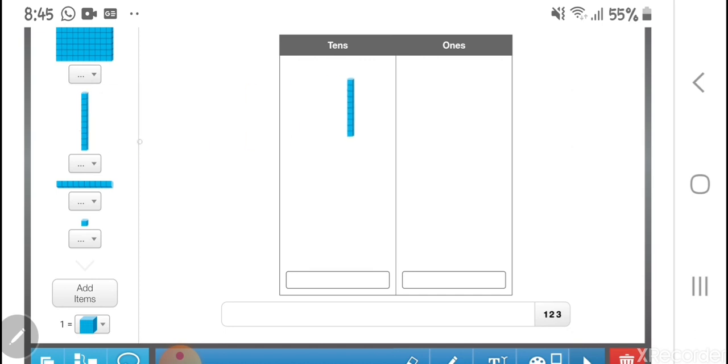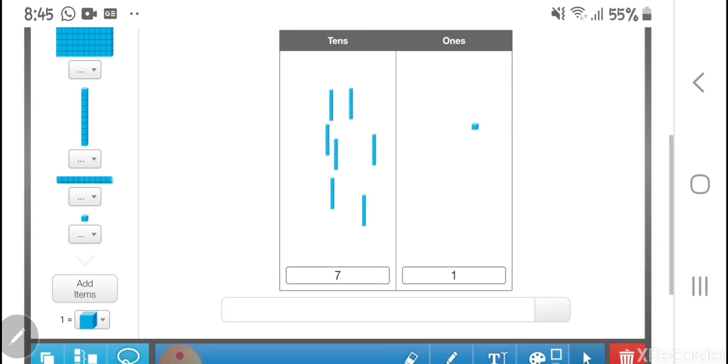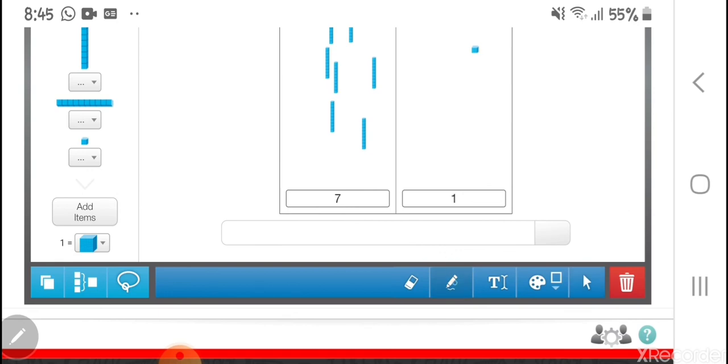Okay, how many tens do I need? 20, 30, 40, 50, 60, 70. You see, I'm counting by tens. 71. Okay, we say remove this one, please. 71. So what is my number? 7 tens and 1 ones.